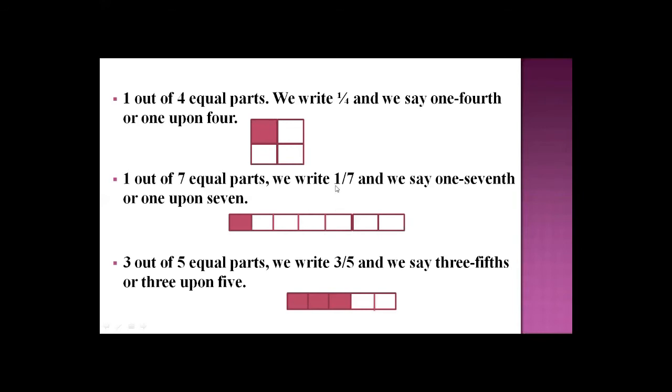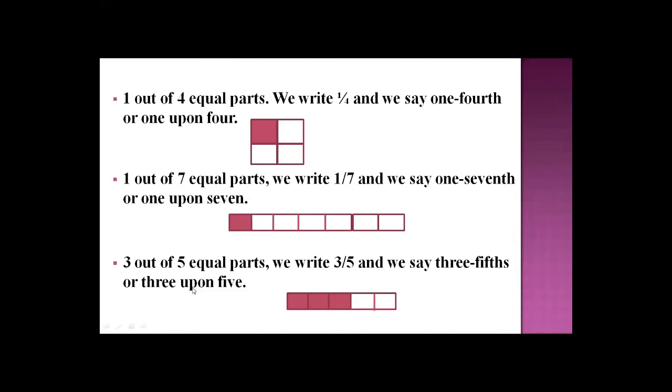We write 1 upon 7. 7 is denoted as denominator, the total number of equal parts, and 1 here denotes numerator, that is the shaded part. So the fraction of this rectangle is 1/7 or 1 upon 7. Clear? Can we move further? Okay.